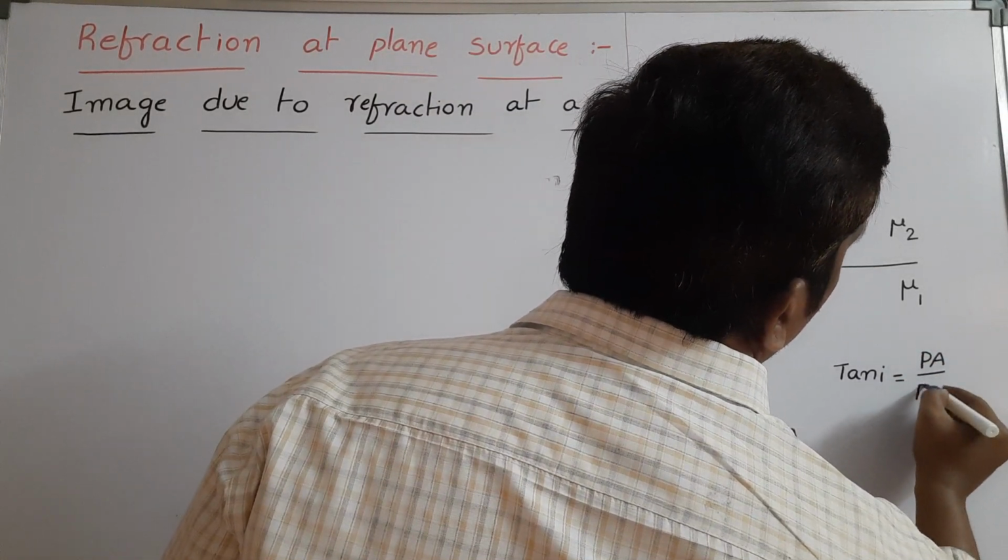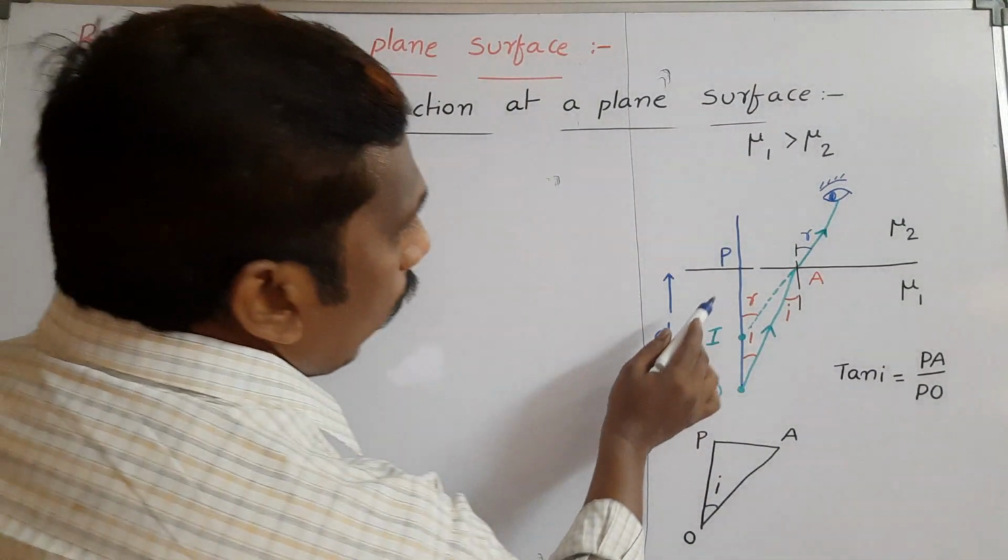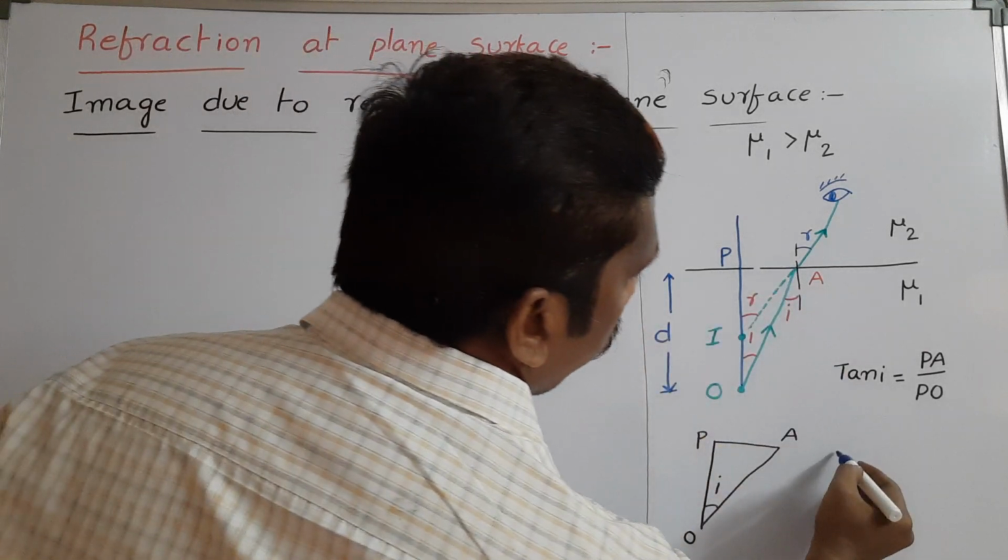In the same way, there is another triangle, IPA.